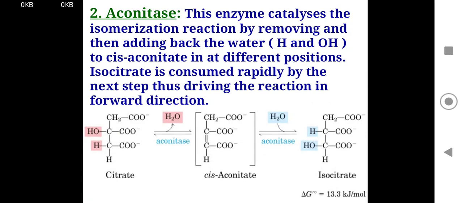Now the aconitase enzyme. This enzyme catalyzes an isomerization reaction by removing and then adding back water to form cis-aconitate in a different position. Isocitrate is consumed rapidly by the next step, thus driving the reaction in the forward direction. In this reaction, citrate is isomerized to isocitrate via cis-aconitate.